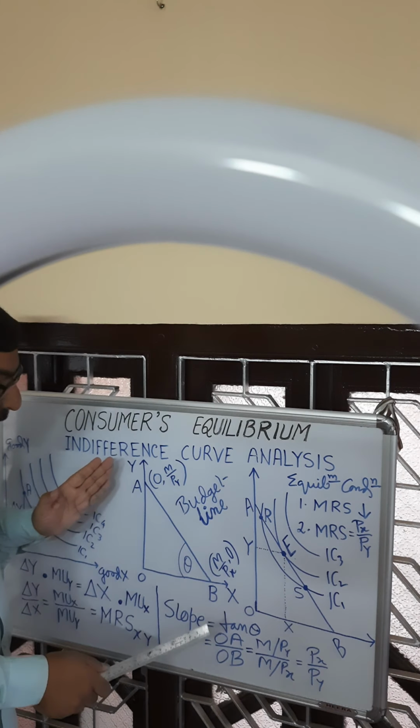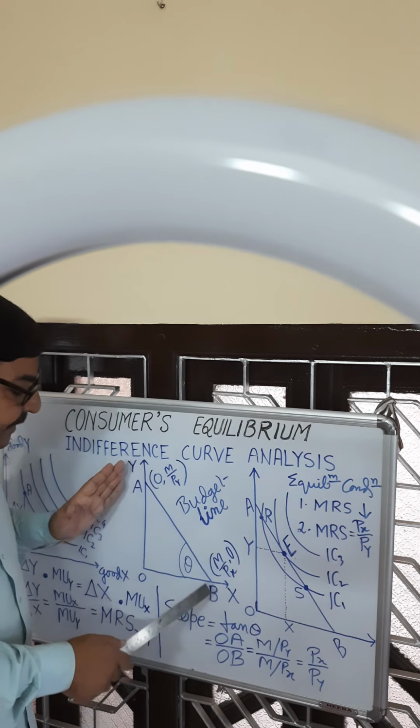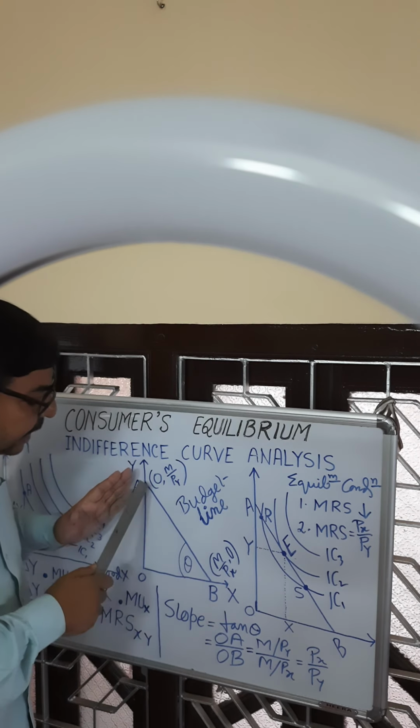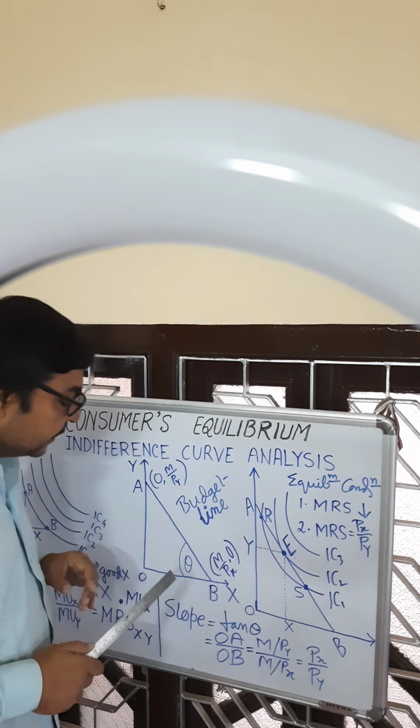Here in our diagram, AB is the budget line. It is composed of an infinite number of points of combinations of two goods.